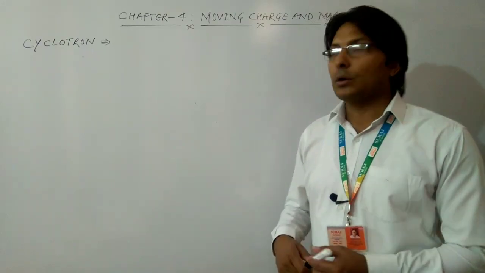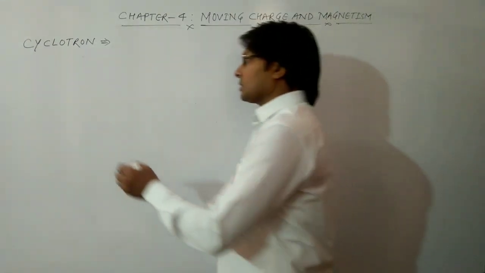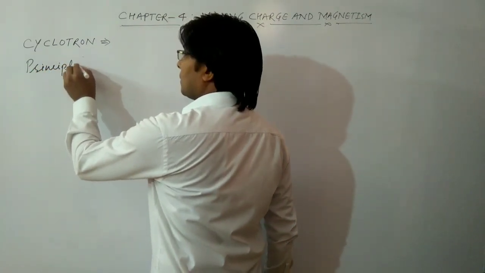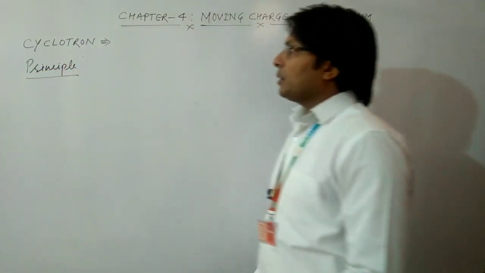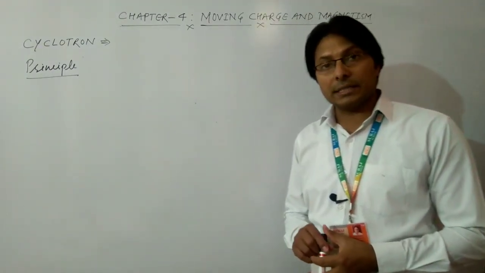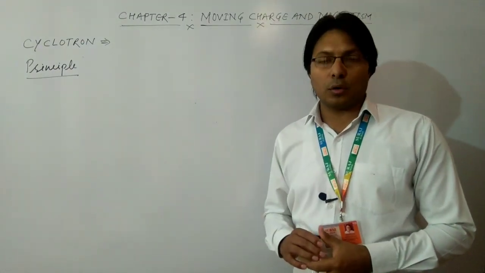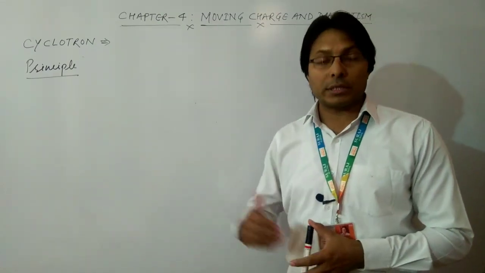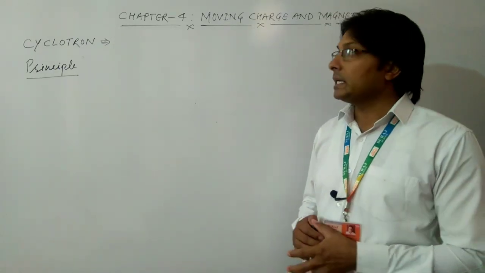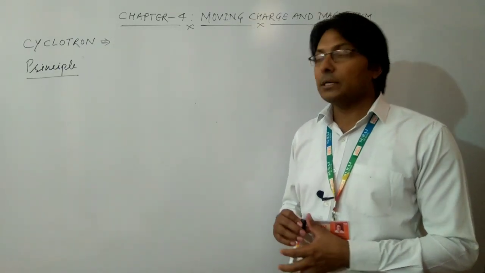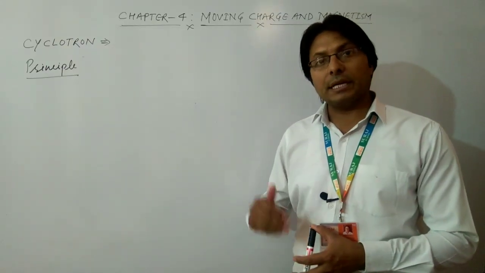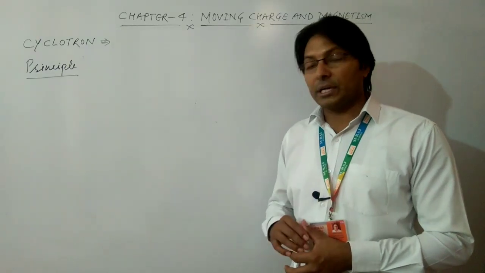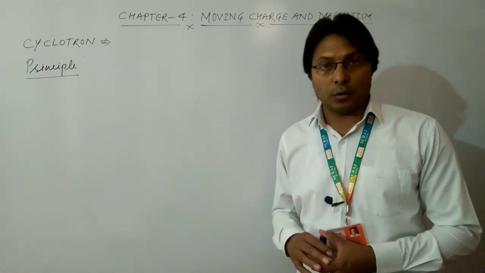Okay, now comes the principle on which it actually works. The principle of working of the cyclotron is that the time period of the electric field which we use in this cyclotron to accelerate the charged particle is independent of the radius and velocity of the charged particle, which is moving in a circular path within the cyclotron.